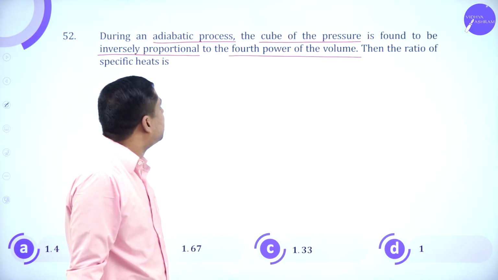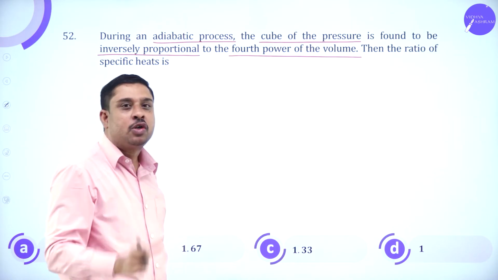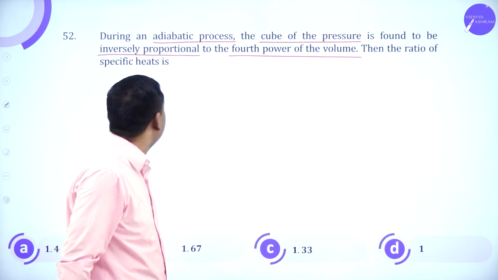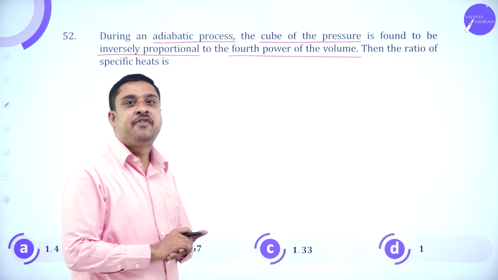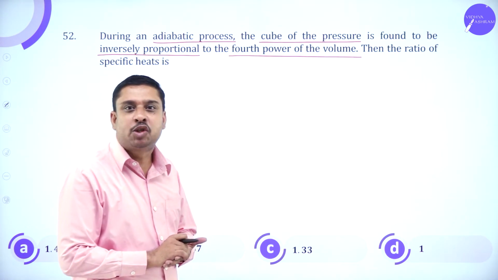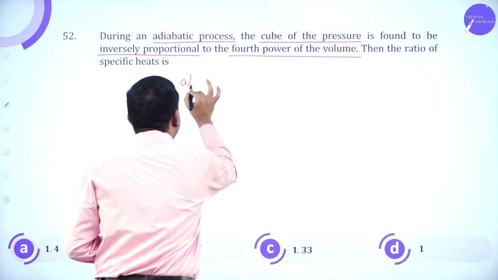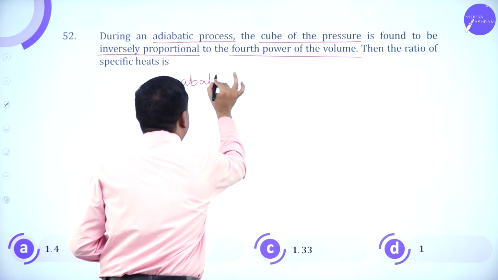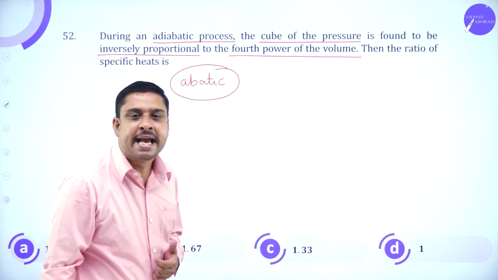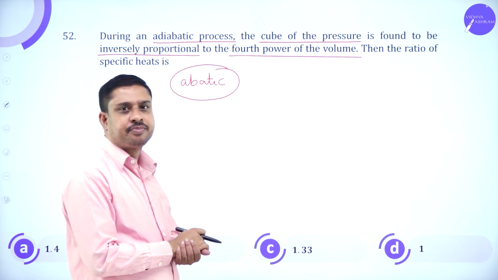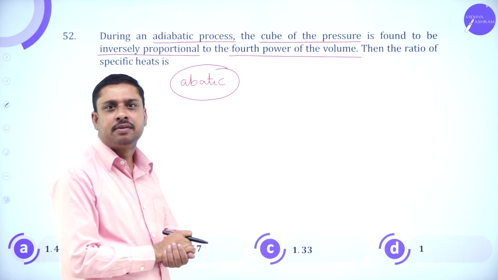Cube of the pressure is inversely proportional to the fourth power of the volume. Then the ratio of specific heats has to be calculated. Now, students, very clearly, the process is mentioned to be adiabatic. It is an adiabatic process.